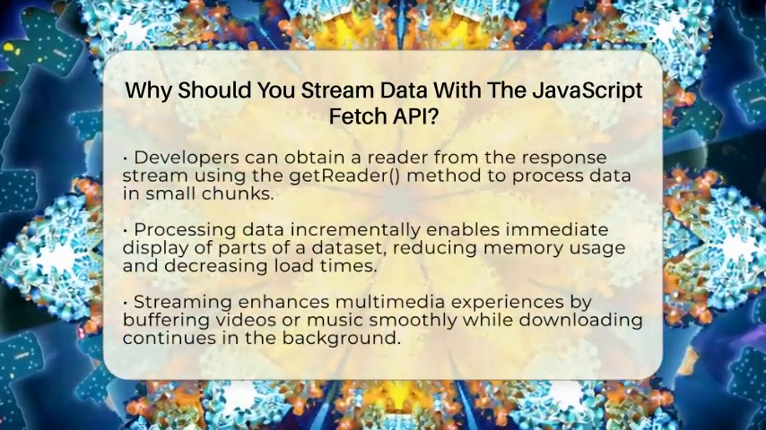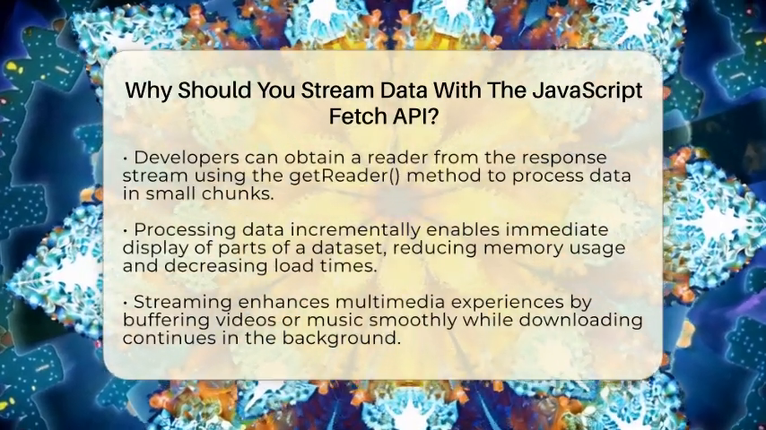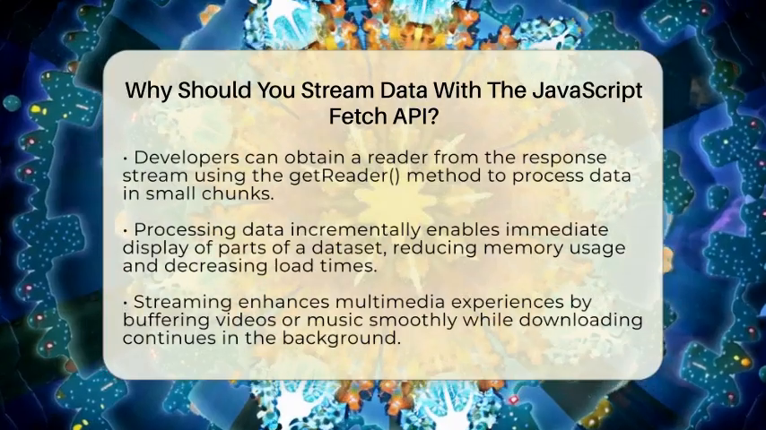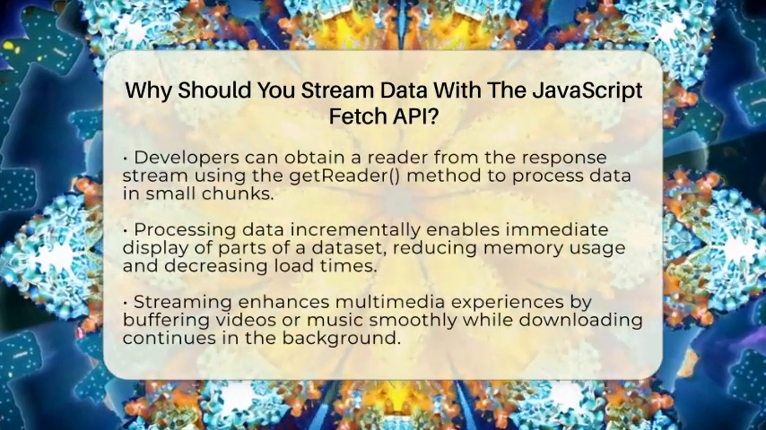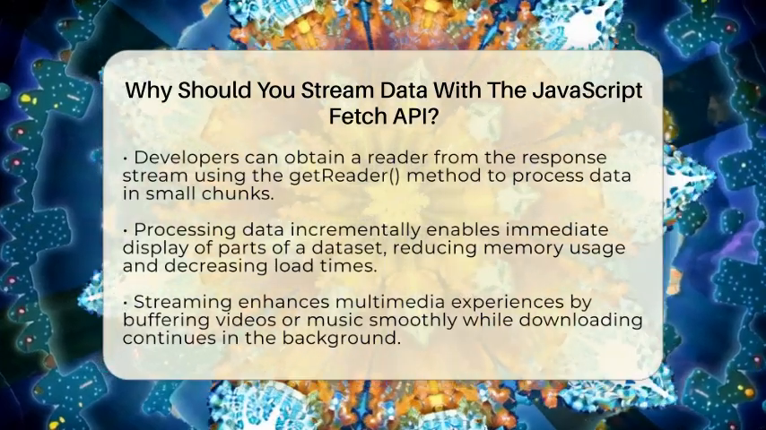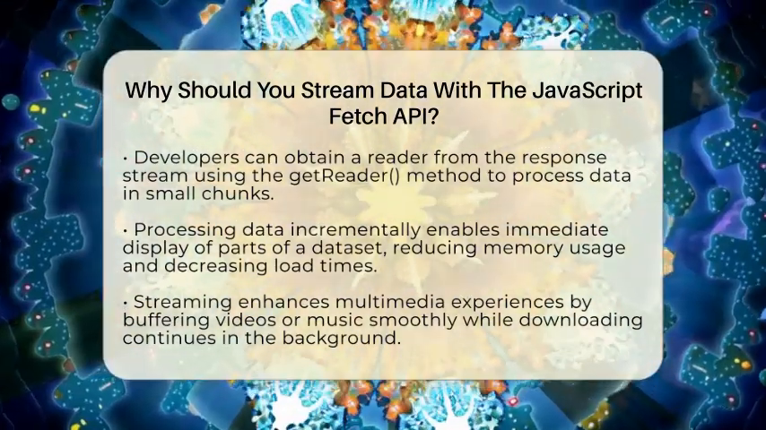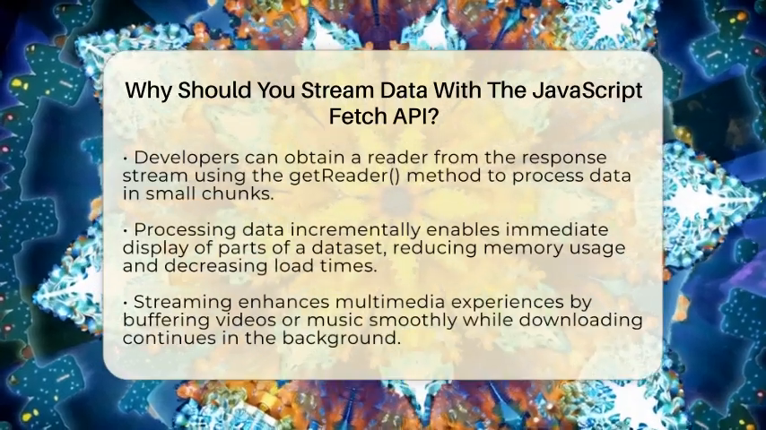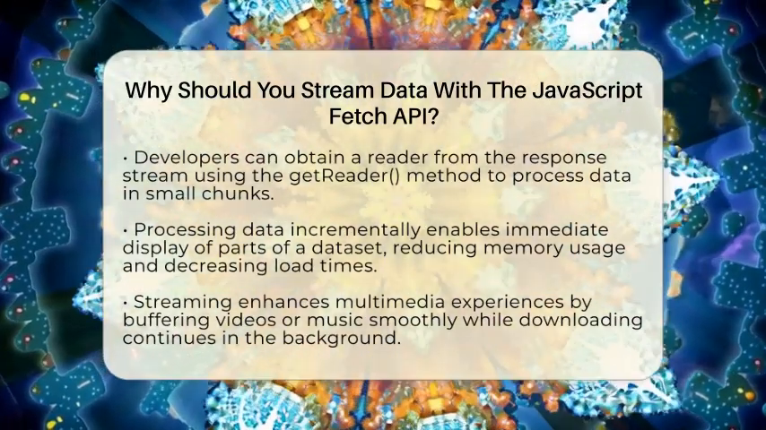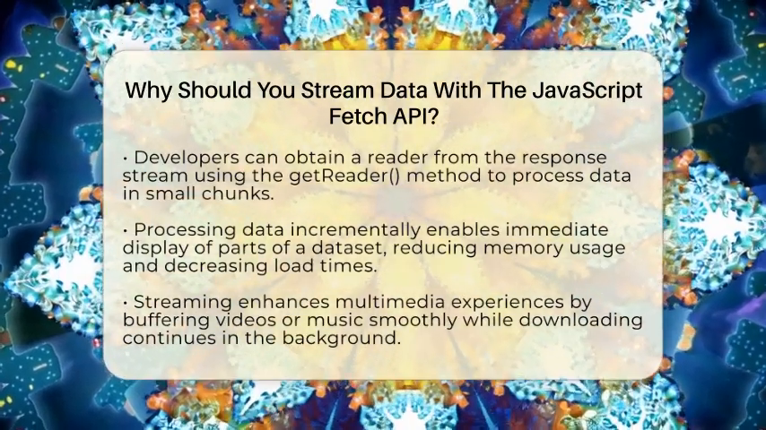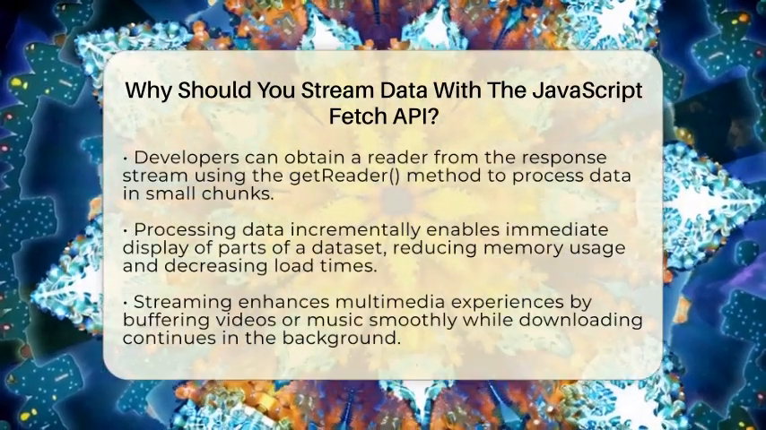To do this, you get a reader from the response's stream using the getReader method. This reader lets you process each piece of data as it comes in, so your app can start showing content immediately. For example, if you're loading a large JSON dataset, you can parse and display parts of it right away, instead of waiting for the entire file to load. This reduces the amount of memory your app uses and makes the loading time seem faster to users.